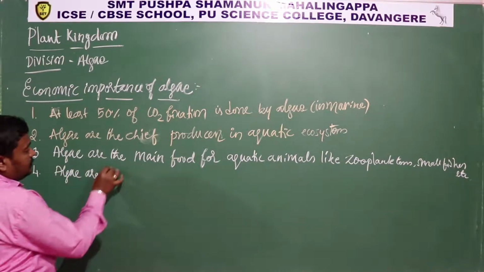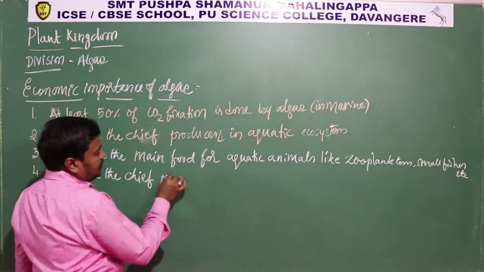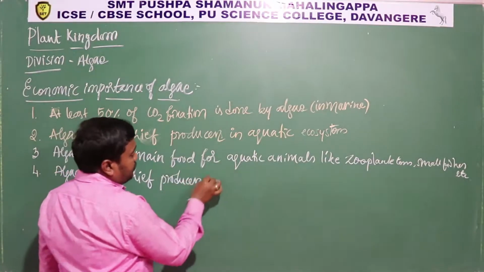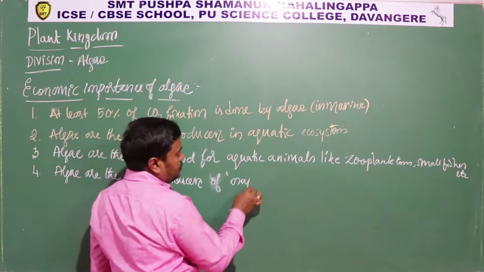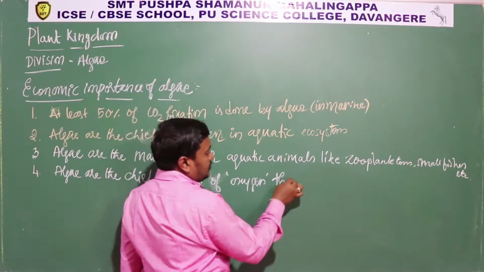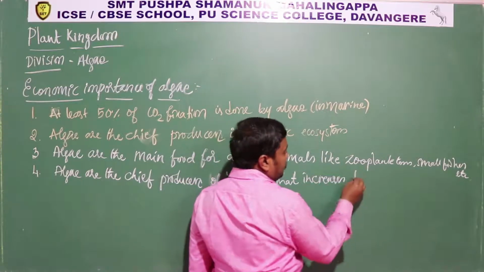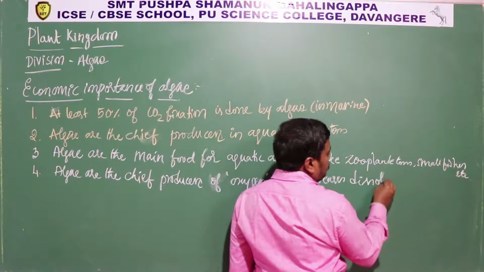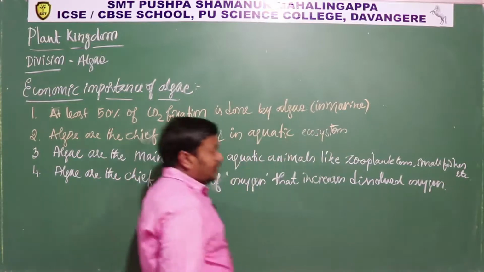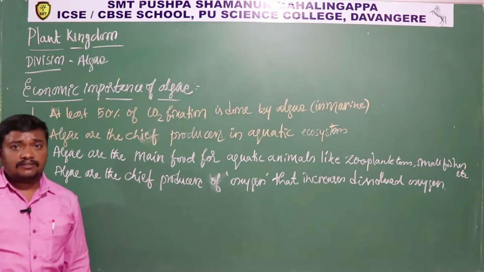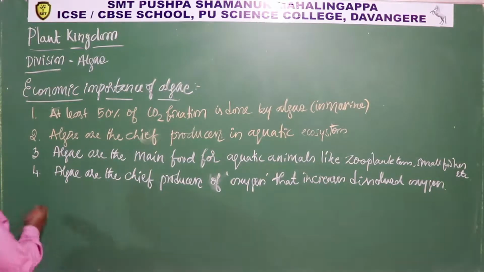Algae are the chief producers of oxygen that increases dissolved oxygen. Okay, so algae photosynthesis ಮಾಡ್ತಾ ಇರೋದ್ರಿಂದ dissolved oxygen concentration increase ಮಾಡುತ್ತೆ. That is a source of oxygen for all the aquatic animals. Okay,